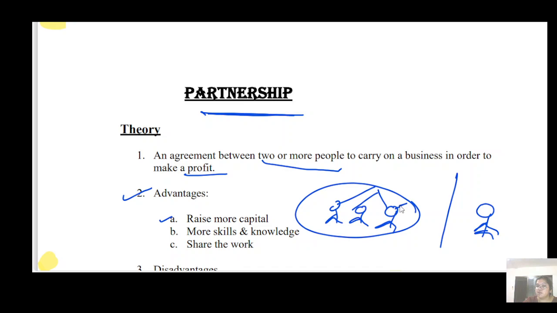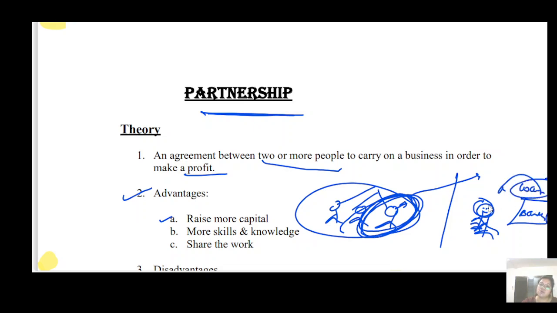If this is the sole person who is taking everything, actively participating in the management, and he needs more capital, and he runs as a sole trader, then in that case he doesn't have so many options. Another thing is the bank is also not able to give him a loan quickly, because the business is sole trading. But in the partnership, they have an option.